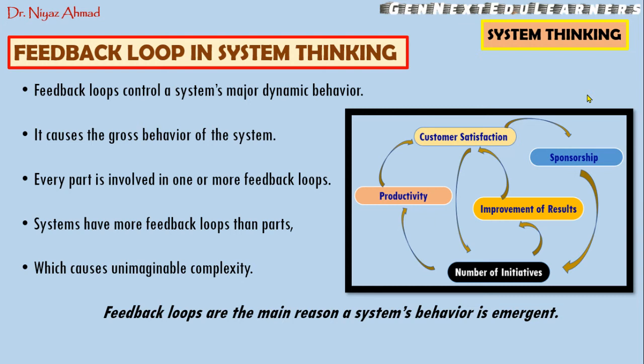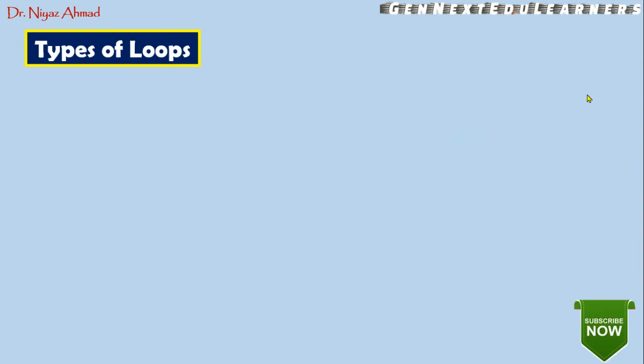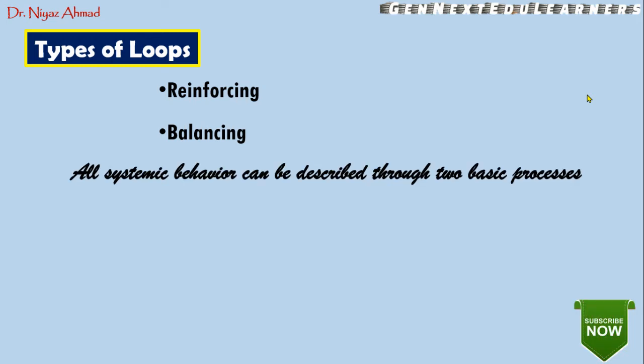So this is feedback loops. There are two types of feedback loops: one is a reinforcing loop and the other is a balancing loop. We will see what a reinforcing loop is and what a balancing loop is.